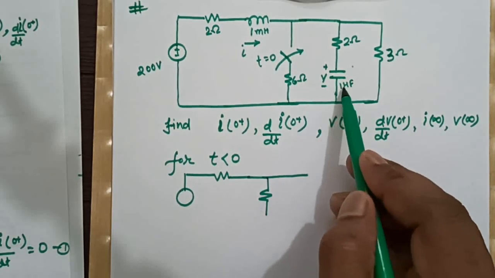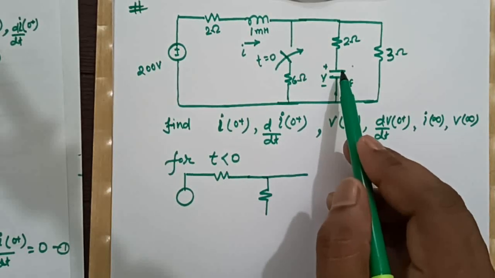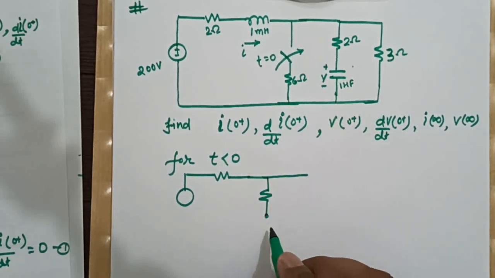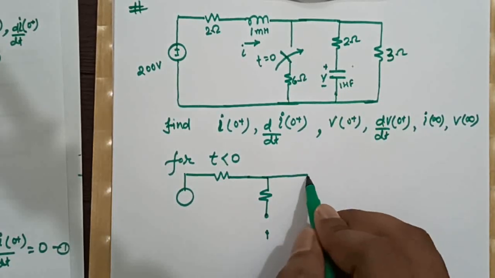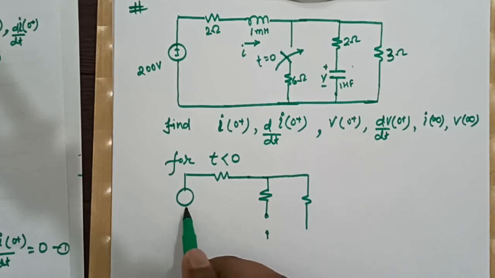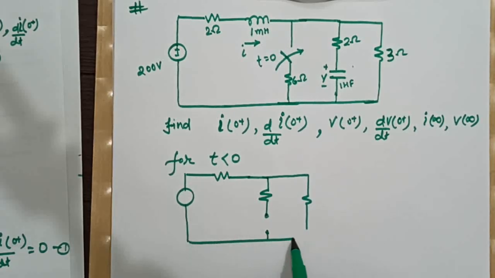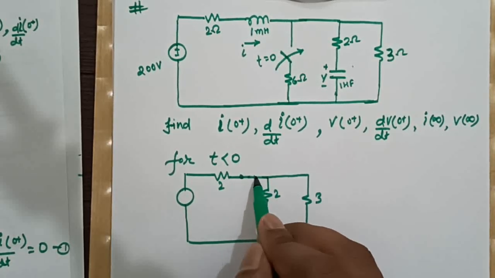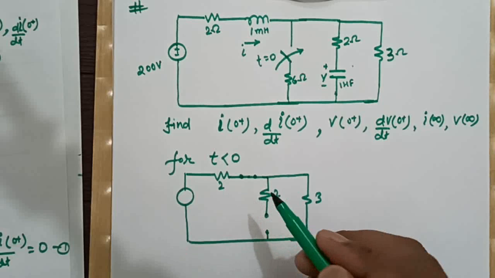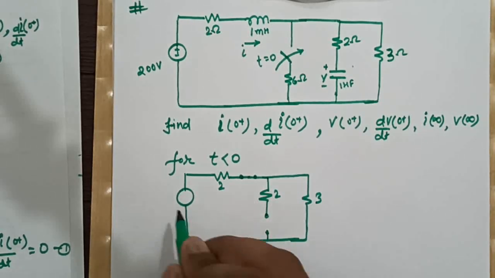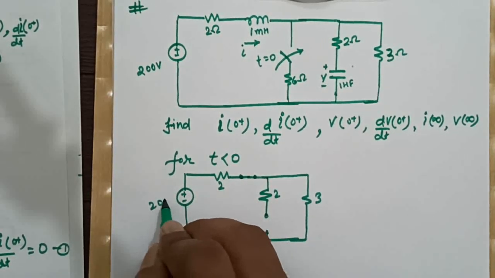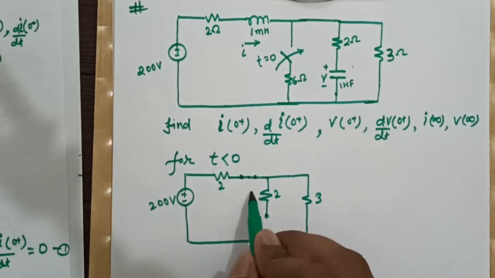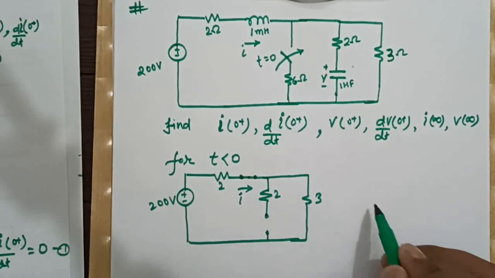Since the capacitor was charged fully, this will act like open circuit, and this resistor will be in picture. This is 3 ohm, 2 ohm, this is 2 ohm. This inductor was here, which was acting like short circuit. This is 200 volts, right? And this was our I.